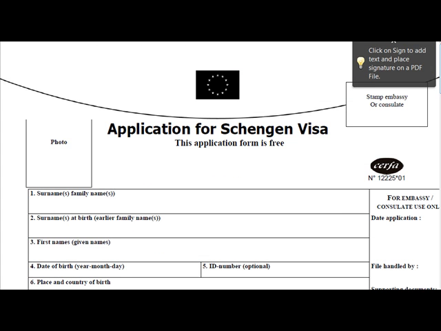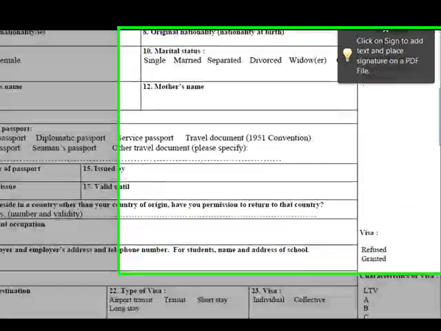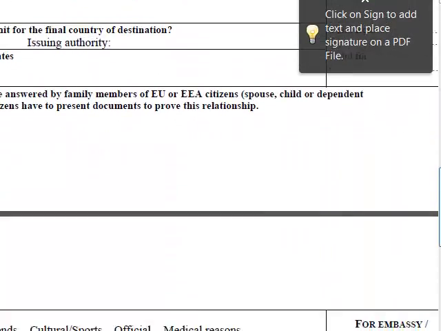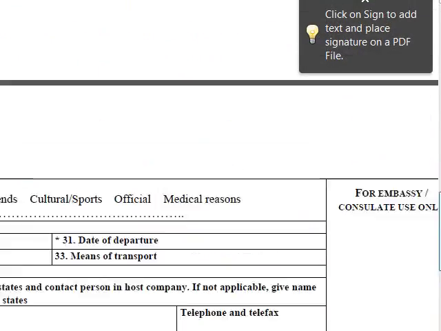Let's take a look at a completed survey. We have chosen the application form for the Schengen visa because most people will understand this form and what it is for.